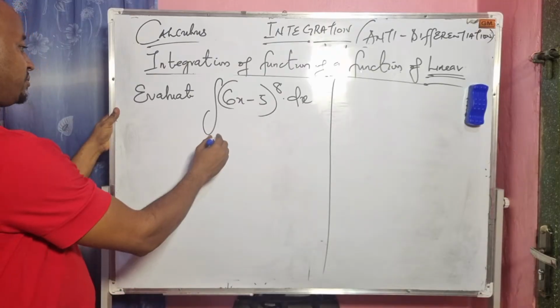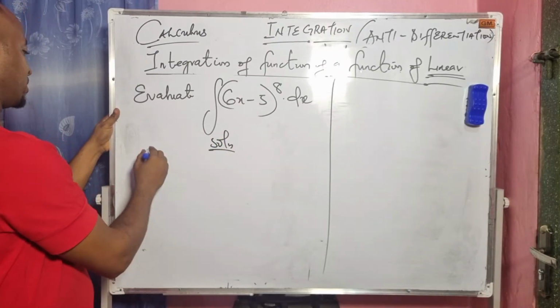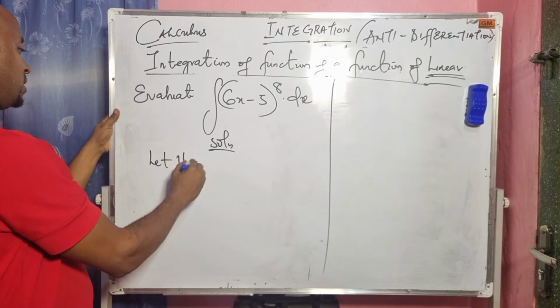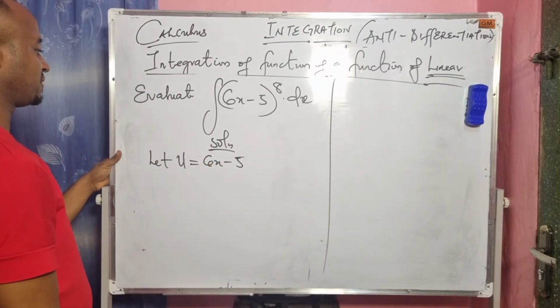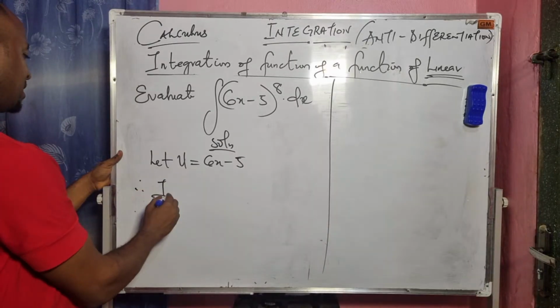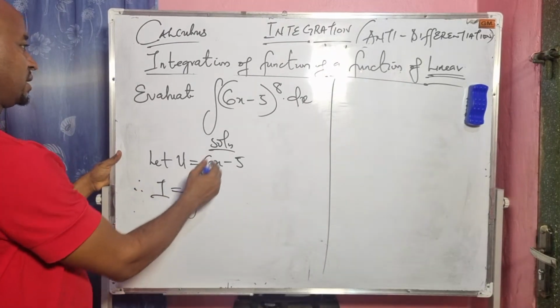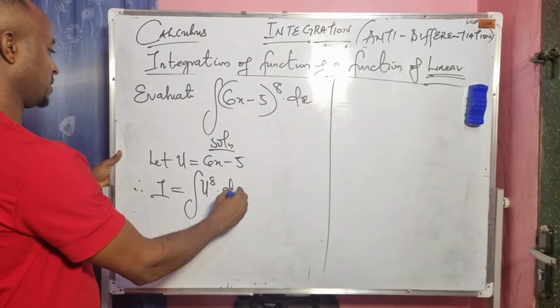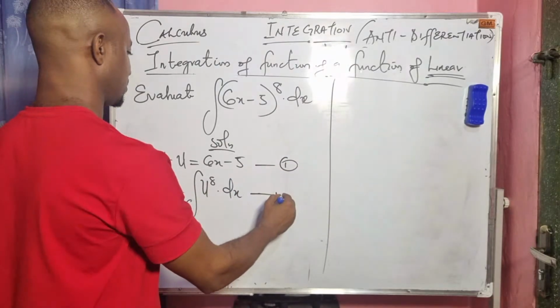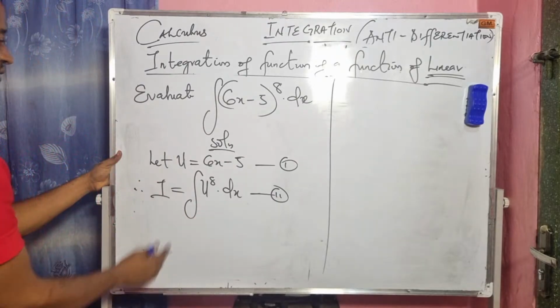With the same process, we want to say let u equal 6x minus 5. So that implies that our I equals the integral of u to the power of 8 dx. Right? So the next step is to differentiate u.